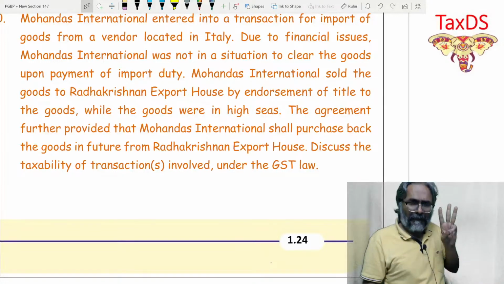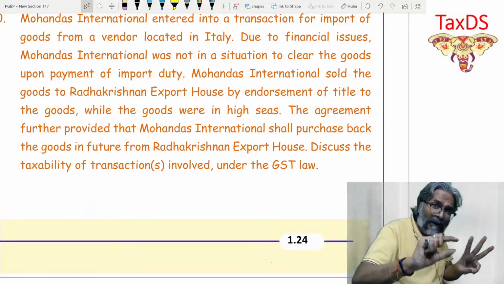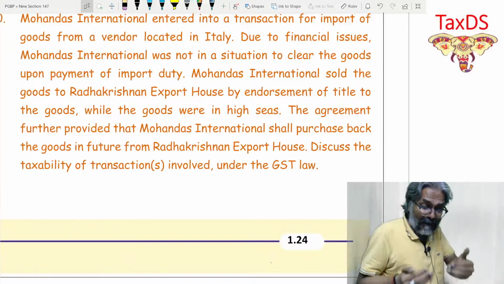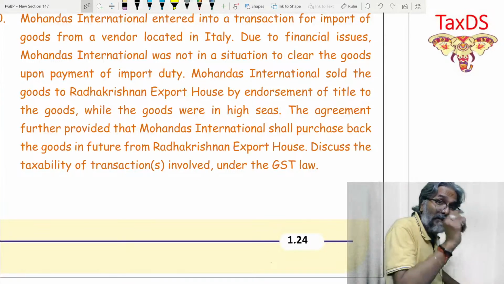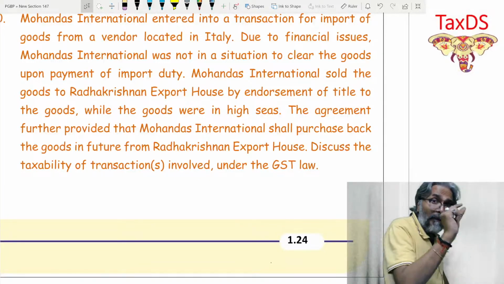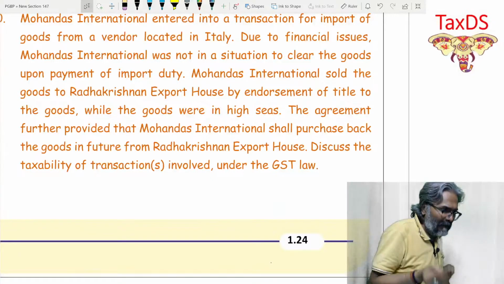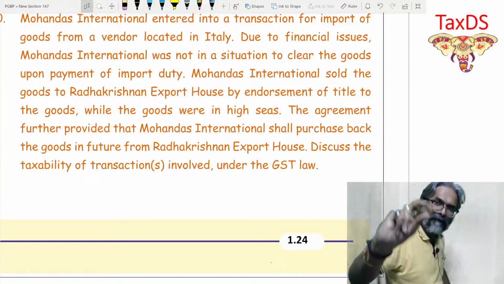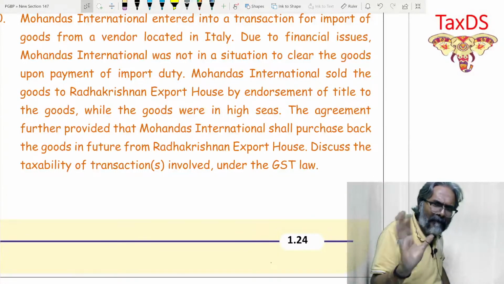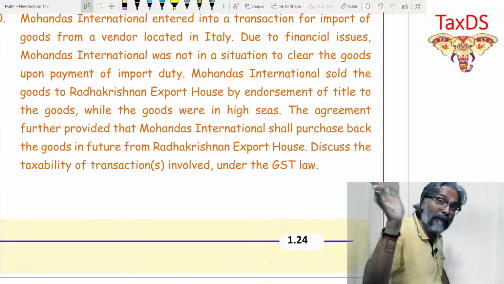So please tell me, in this question, 3 points have to be there. What are you going to write? How are you going to present your answer? Not the way it is given over here, but the presentation of your answer has to be: supply from high sea sale, that is the first point. Point number 1, high sea sales. Explain what is high sea sales. I think every one of you can do it: transfer of document of title before clearance for home consumption.